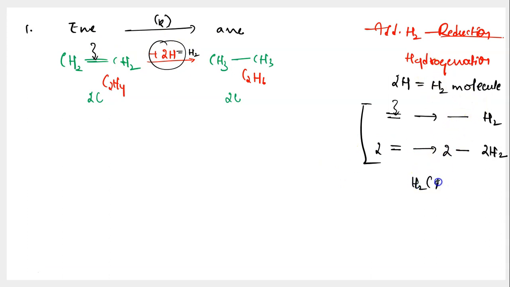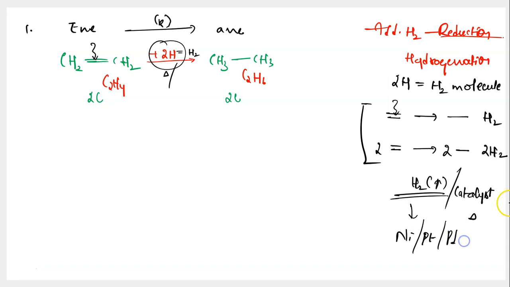H2, dihydrogen, is a gas at room temperature. Because it is a gas, its reactivity is very low, and that's why whenever you're adding hydrogen, you need a catalyst and you also need high temperature. So this reduction that you see here happens at high temperature in presence of a catalyst. And addition of hydrogen is very well supported by nickel. If nickel is not available, you can take platinum or palladium as well. So the catalyst that you're using over here is nickel. If not, platinum or palladium also makes sense.